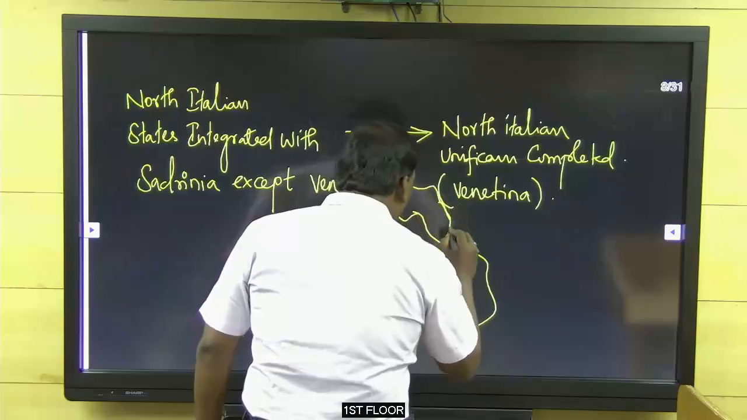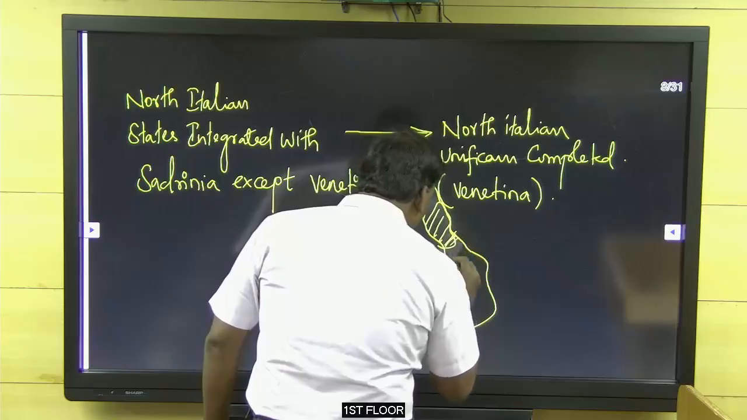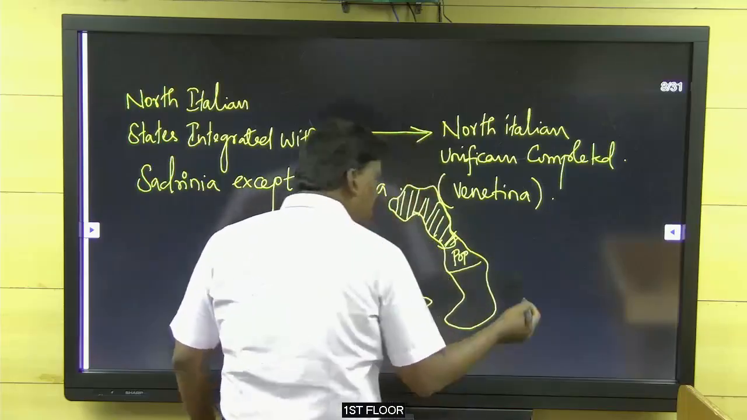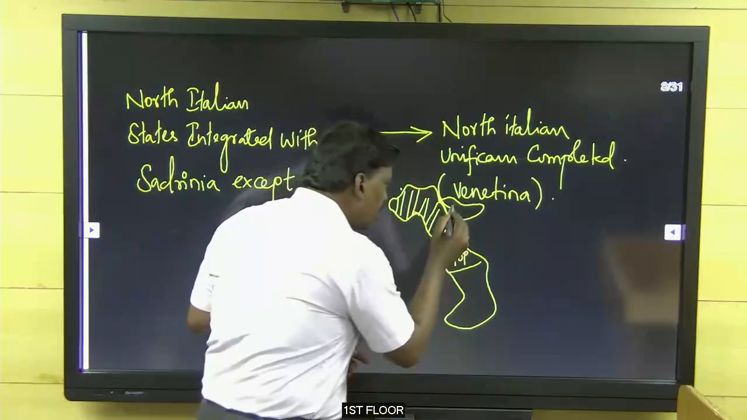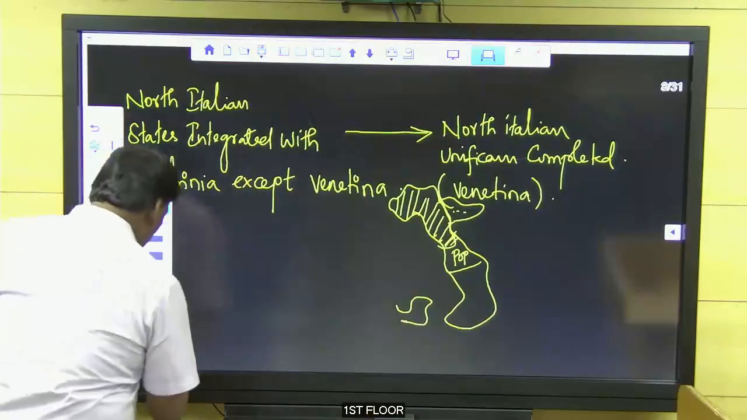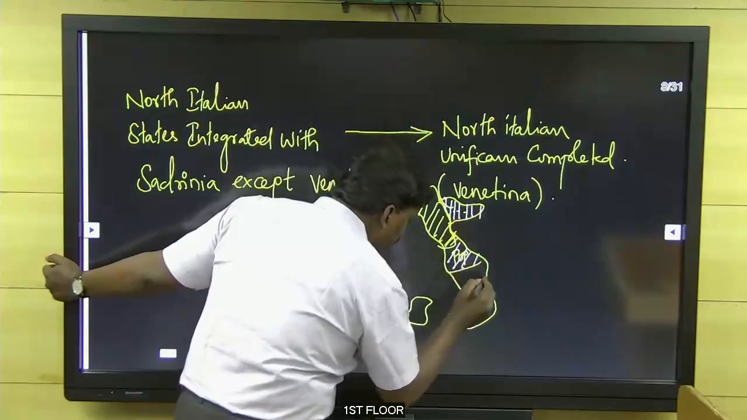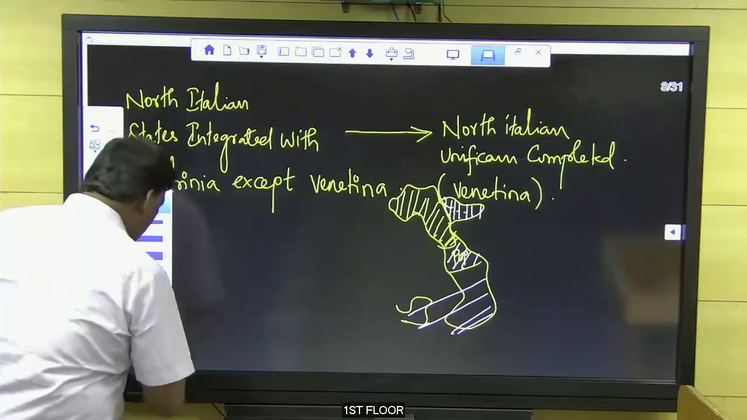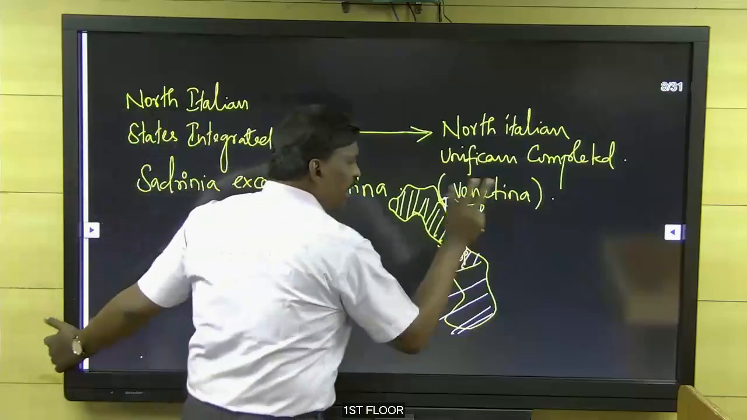So I draw the map. Up to this point is the Italian unification. This is the Papal state, the Pope's state, and this is the Italian part, and this Venetina is left out, and this part is also left. So, North Italian unification was completed by the Austro-Sardinian War, except Venetina.